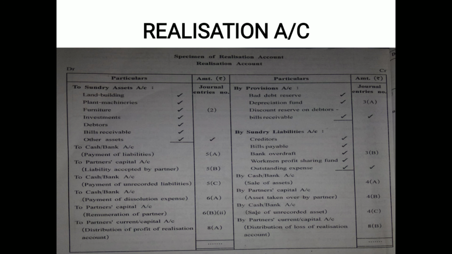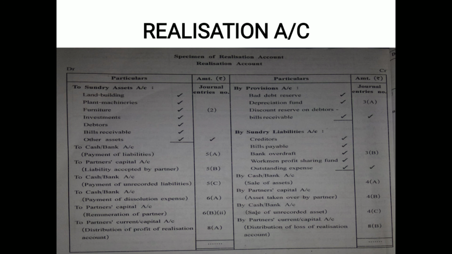When liabilities payment is accepted by a partner, the journal entry says, all these journal entries we have understood in the previous lecture and also few of them in the current lecture. It says realization account debit to respective partners' capital account. So partner's capital account has been credited in the journal entry.